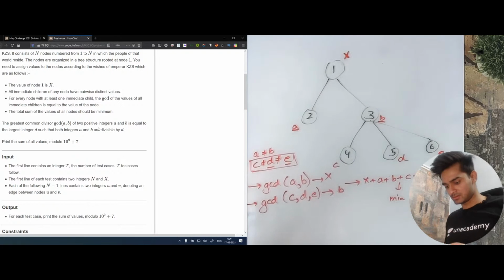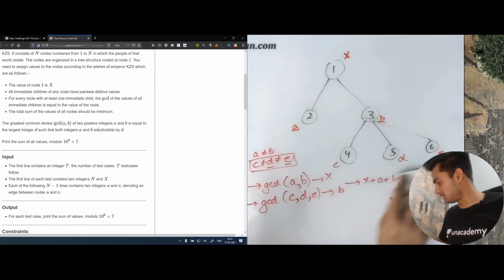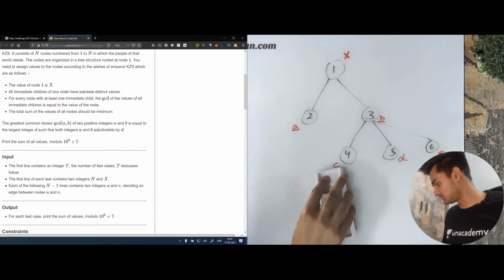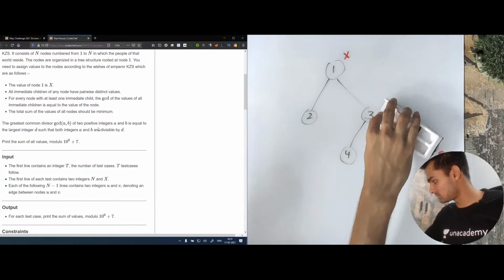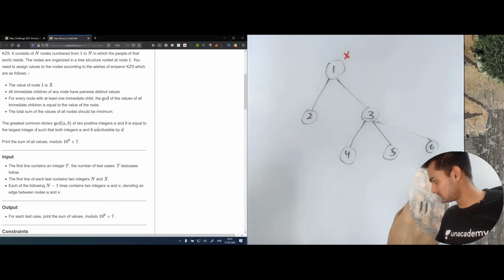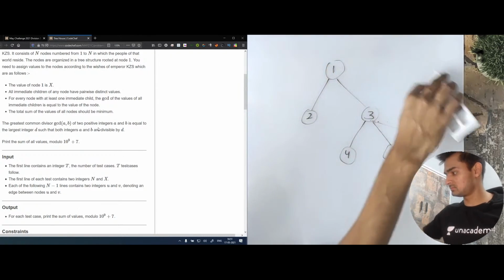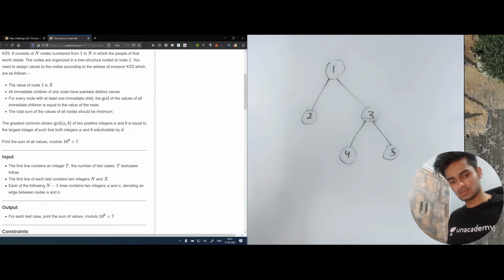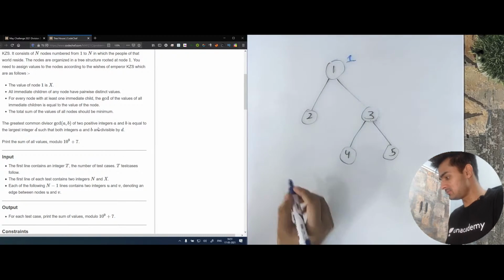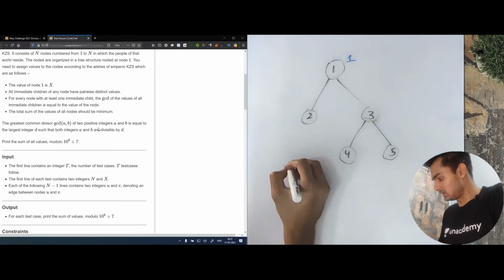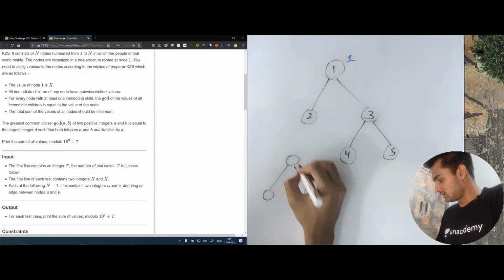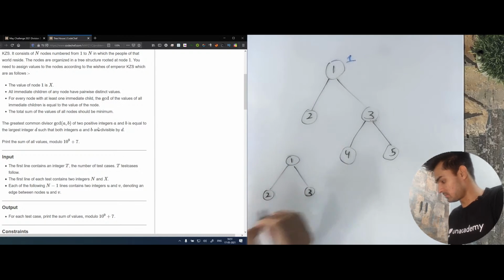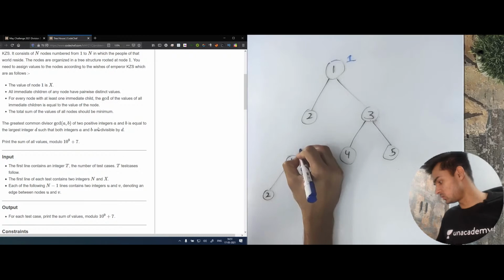Let's rub all this and let's take an example. Okay, there are a few things to observe now. Let's say that the root had a value of 1 only. Let's first consider a binary tree only. Let's say this is the tree. This is 1, this is 2, and this is 3. Now, we are given that the value at the root is 1.